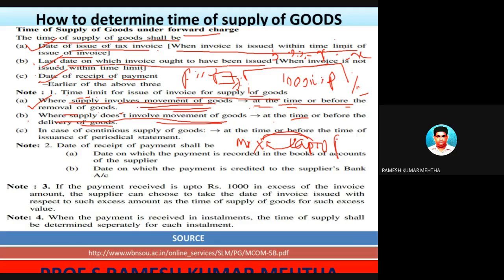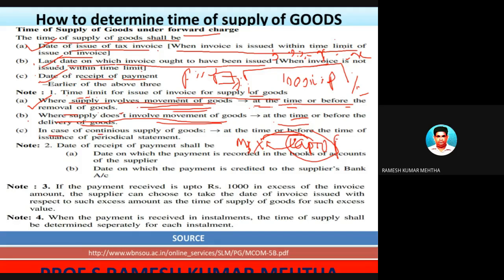In this case, the time limit within which the invoice should be raised is at the time when the goods are delivered to Mr. X, or before the delivery of goods. This is the time limit for the issue of invoice for supply of goods where there is no movement of goods.